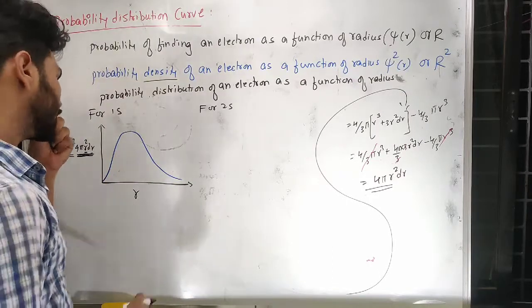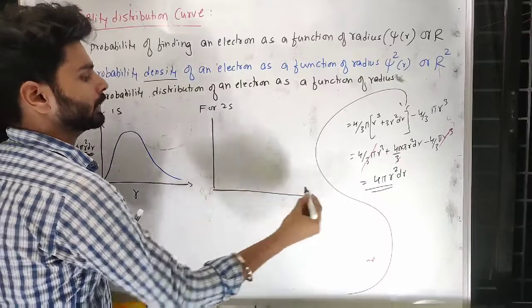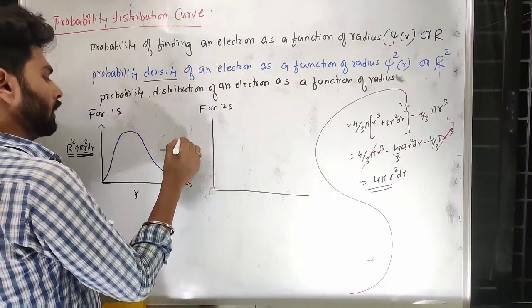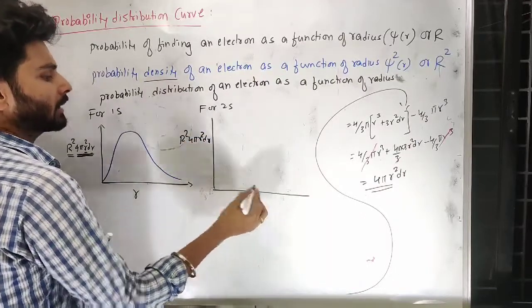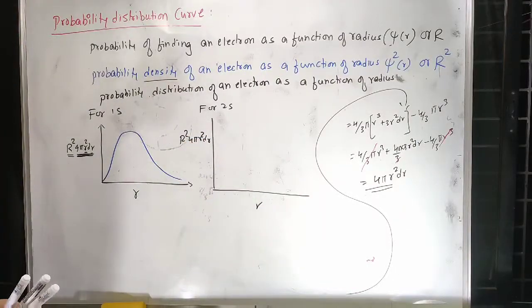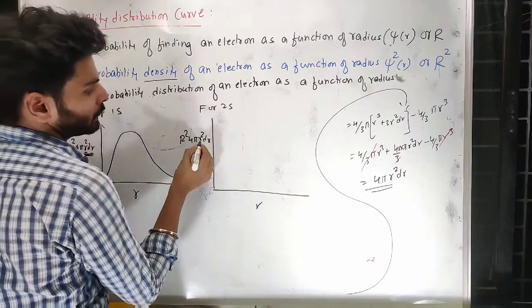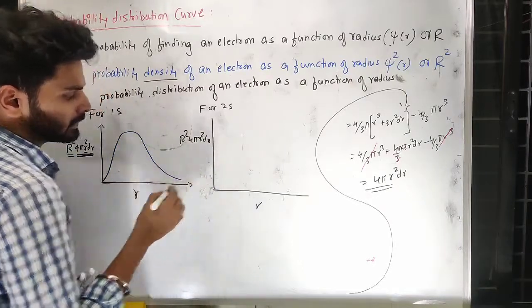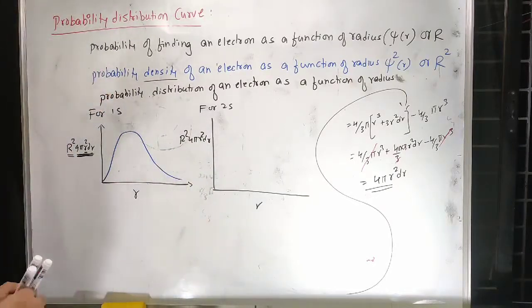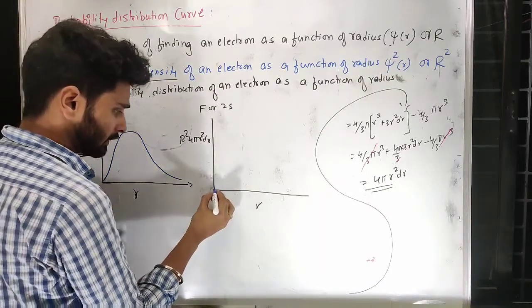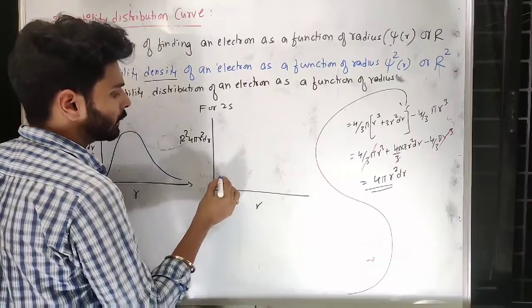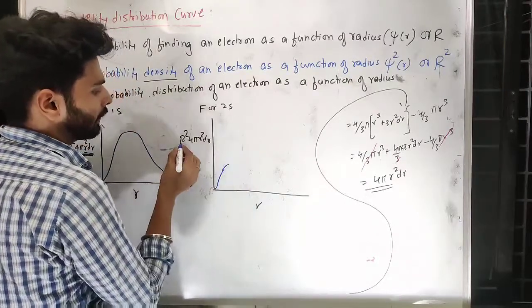So for 2s, if I draw r square 4 pi r square dr versus r, the initial value of r is 0, so it has to start from the origin. When you start from the origin, as r increases, the value will increase definitely.